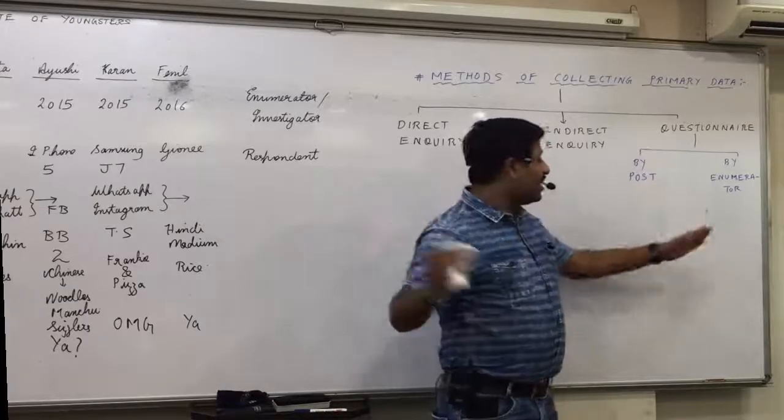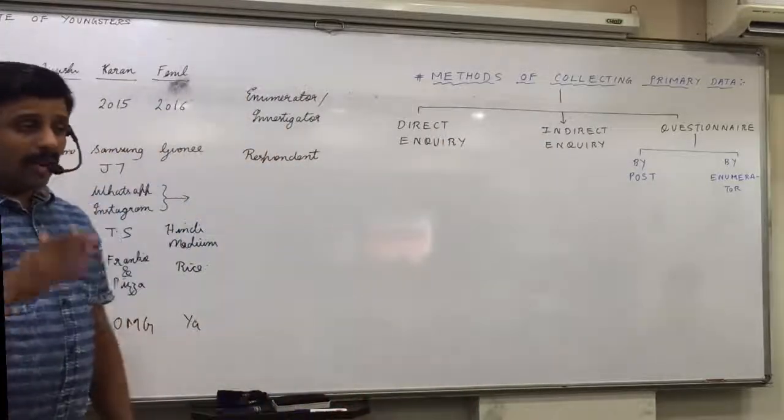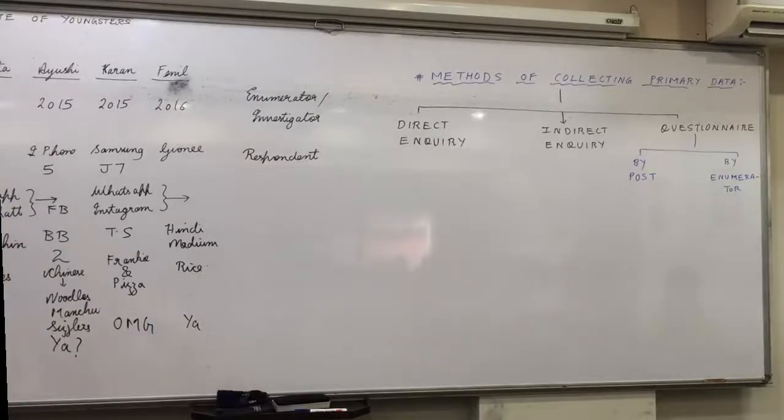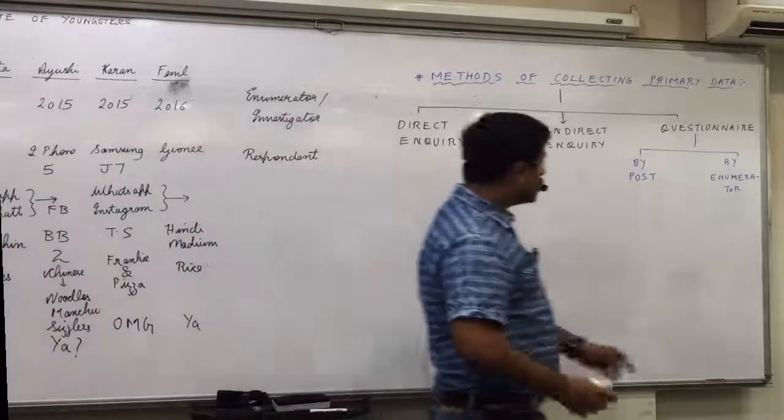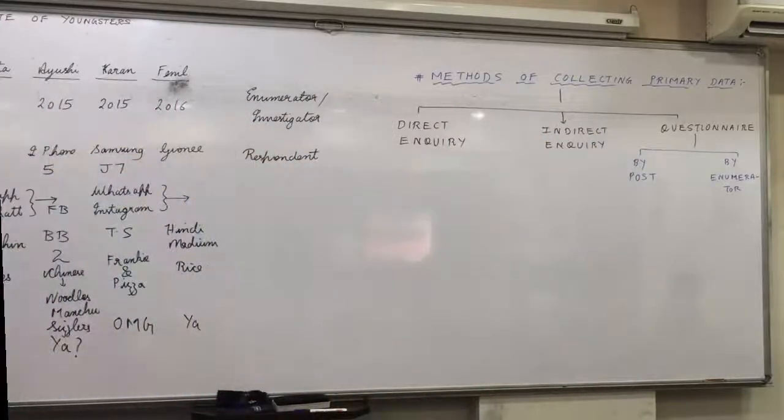Second is we have 10-15 enumerators. They divide the area: east, west, north, south. One enumerator goes to one area and all the residents of that area, 100, 200, 500, whatever they are, he personally asks them the questions and fills up the questionnaire on his own. That method of collecting the information is called questionnaire by enumerator. So in one method you send the questionnaire by post. In the second method, the questionnaire is carried by the enumerator. Physically he visits the places, collects the information, and fills up the questionnaire himself. Is everyone clear with it?